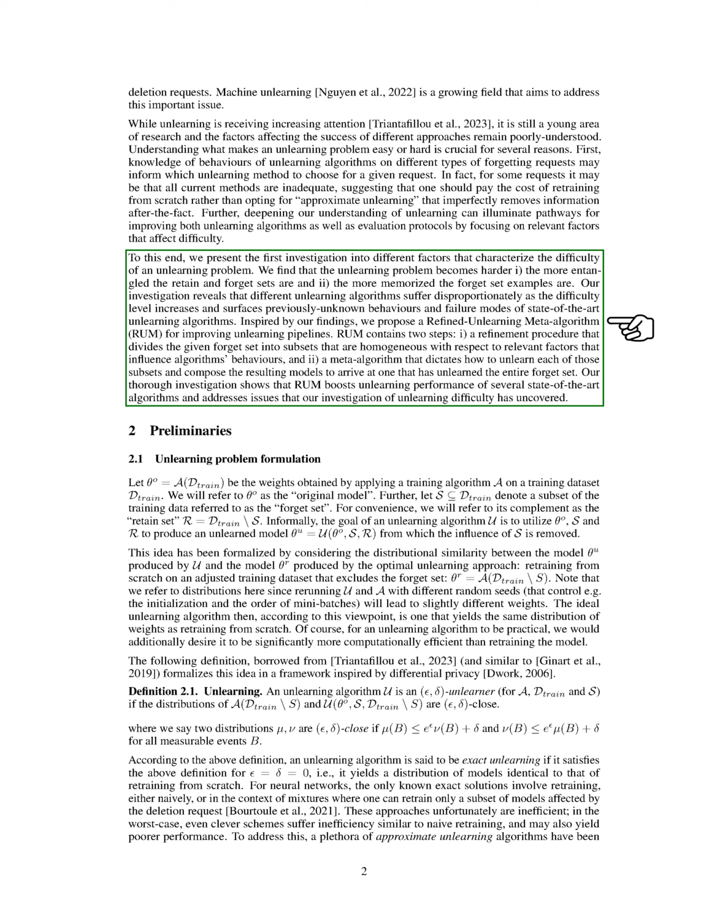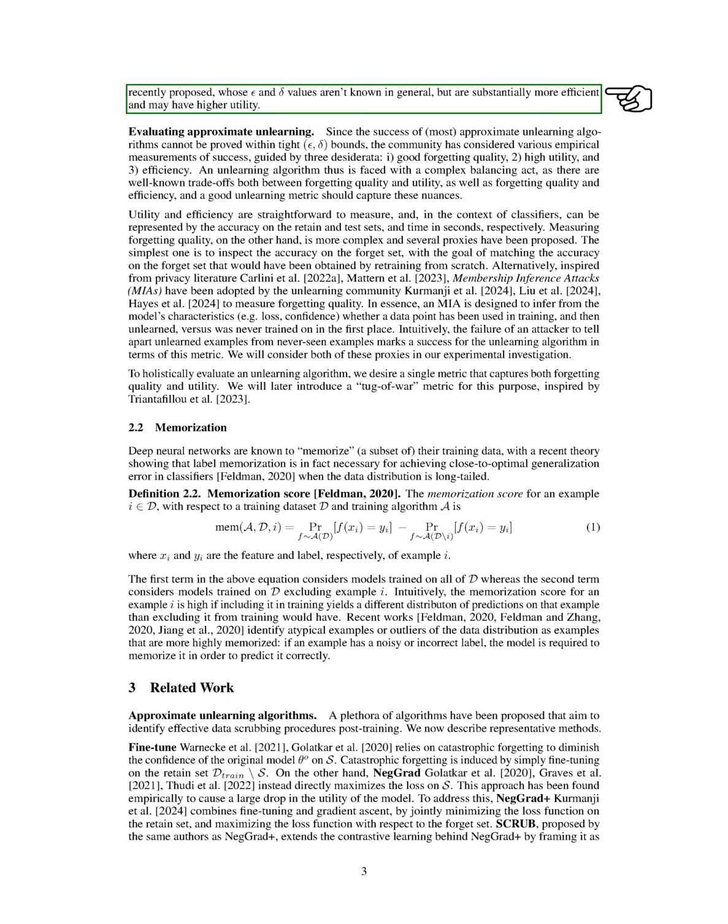RUM involves a refinement step that categorizes the forget set into homogeneous subsets based on relevant factors influencing algorithm performance, followed by a meta-algorithm that guides the unlearning process for each subset to create a model that has successfully unlearned the forget set. Our thorough investigation demonstrates that RUM enhances the performance of existing algorithms and addresses the challenges identified in unlearning difficulty analysis.